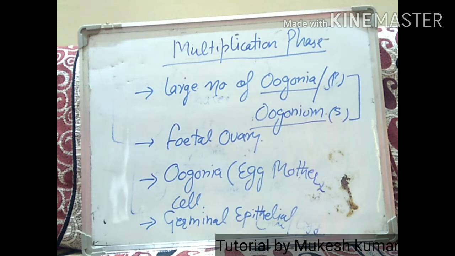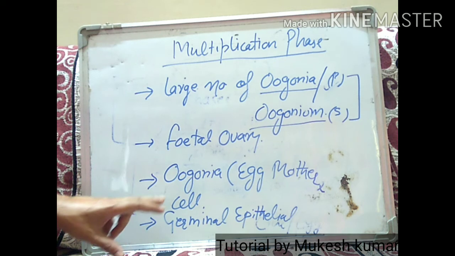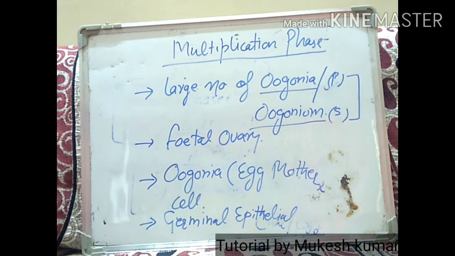Now these oogonia will start dividing, and this phase where the oogonia divide is known as the multiplication phase.